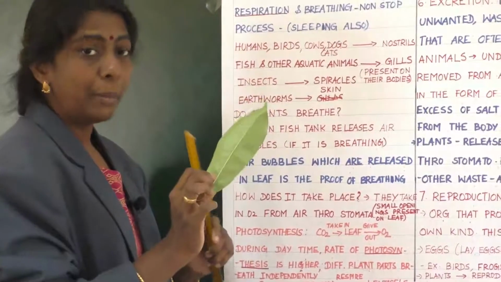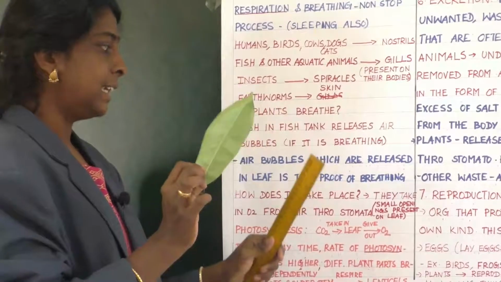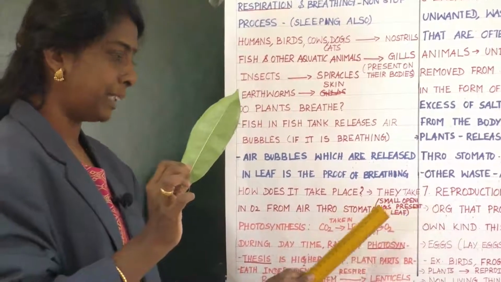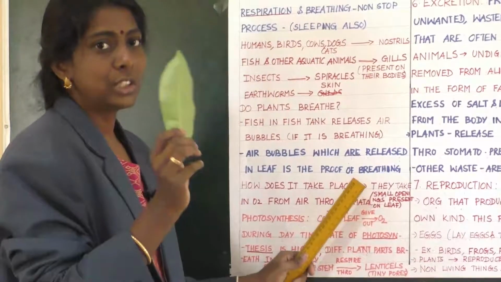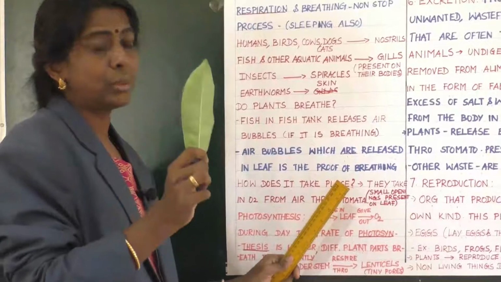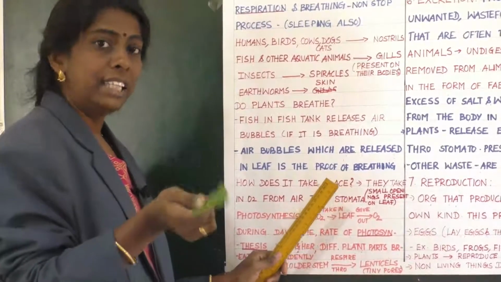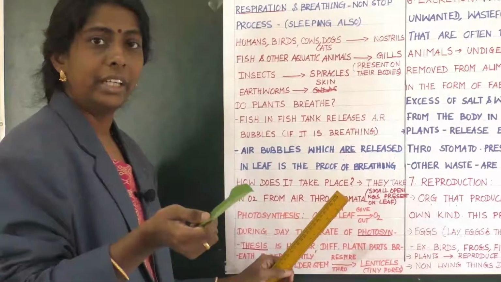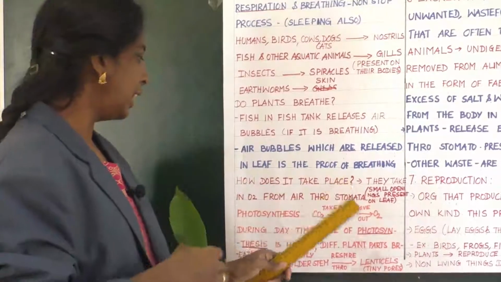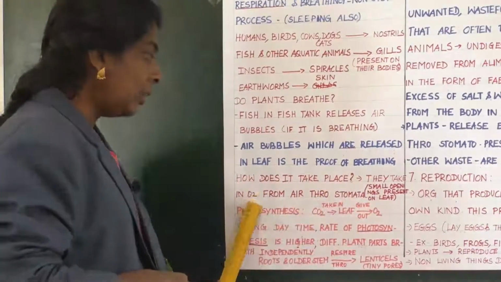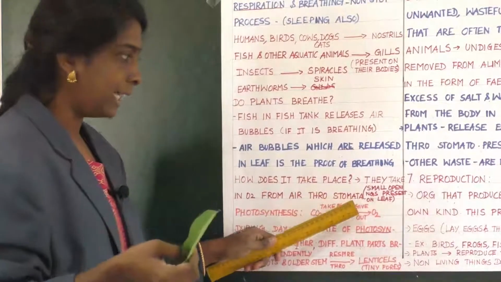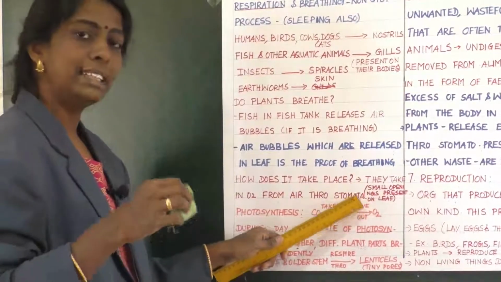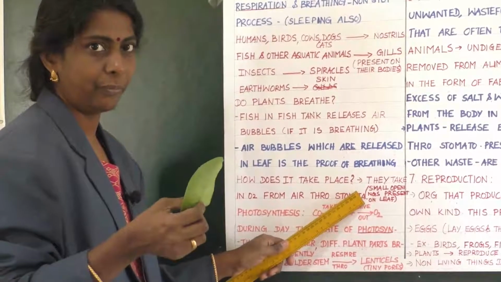So the leaf has small openings, which are stomata. So they take in oxygen from air through stomata, the small openings present on the leaf.